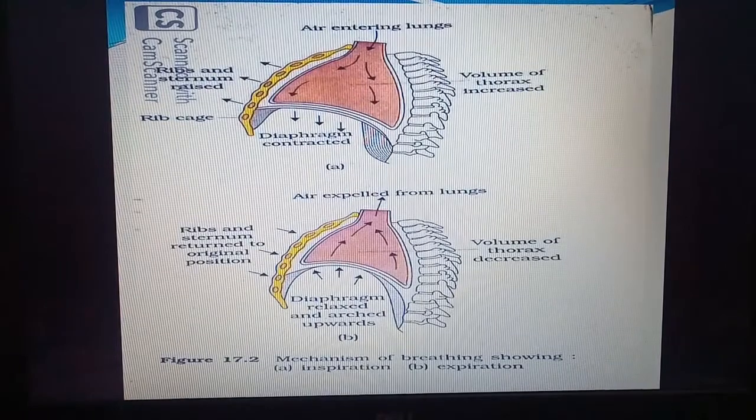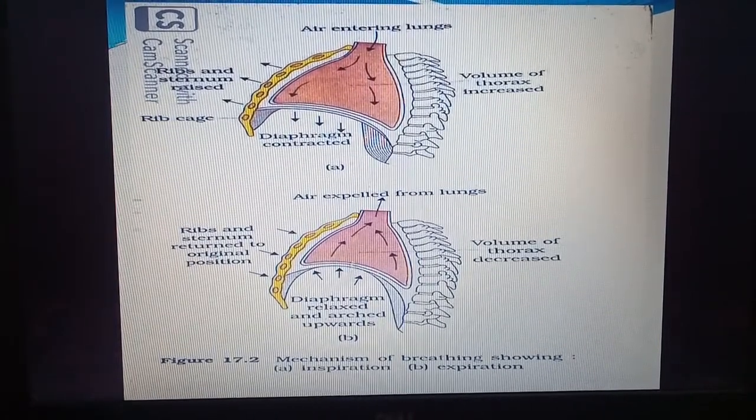Here we can see the mechanism of breathing. In diagram A we can see inspiration. So air enters the lungs. Why? Because the ribs and sternum are raised, so they move up. The diaphragm is contracted, so it moves down. As a result, this cavity will increase and the pressure of air will decrease. So what will happen? Air from outside will enter the lungs.